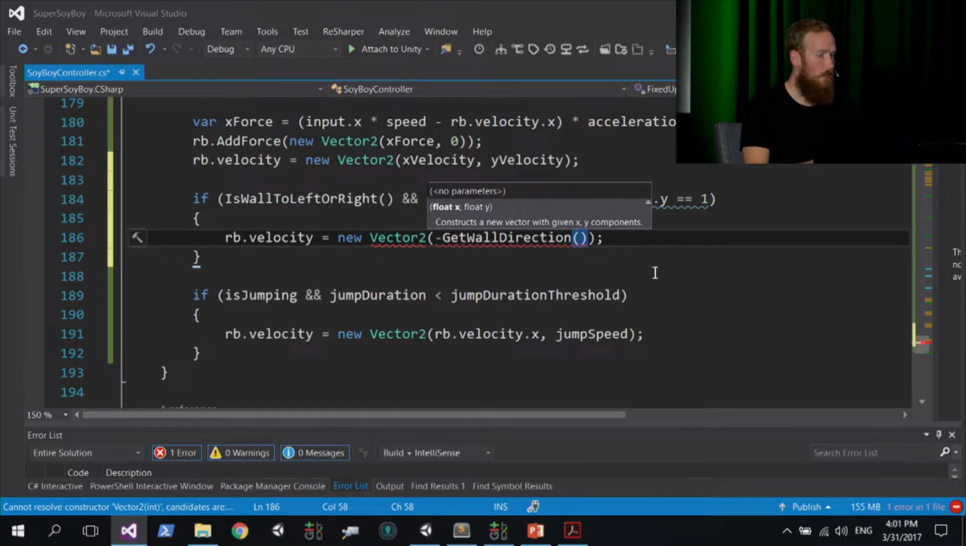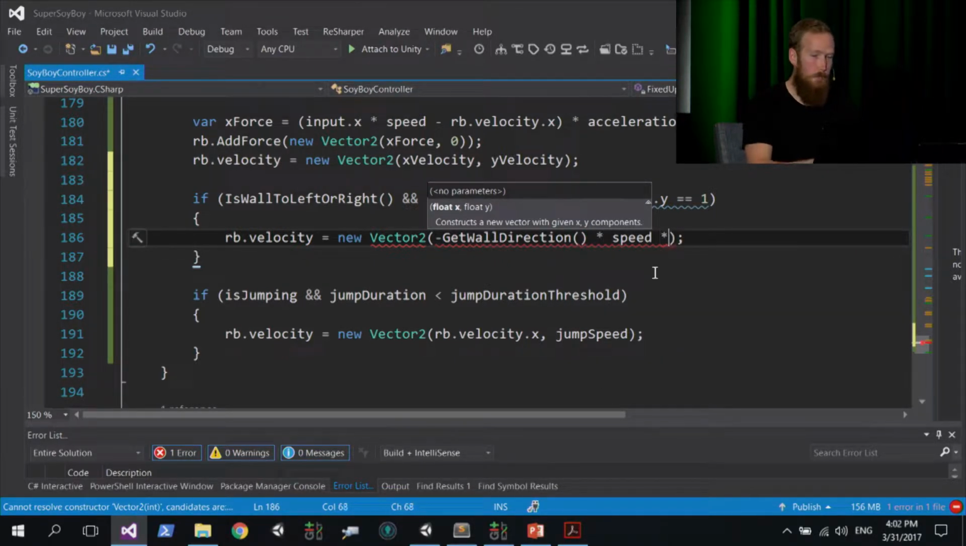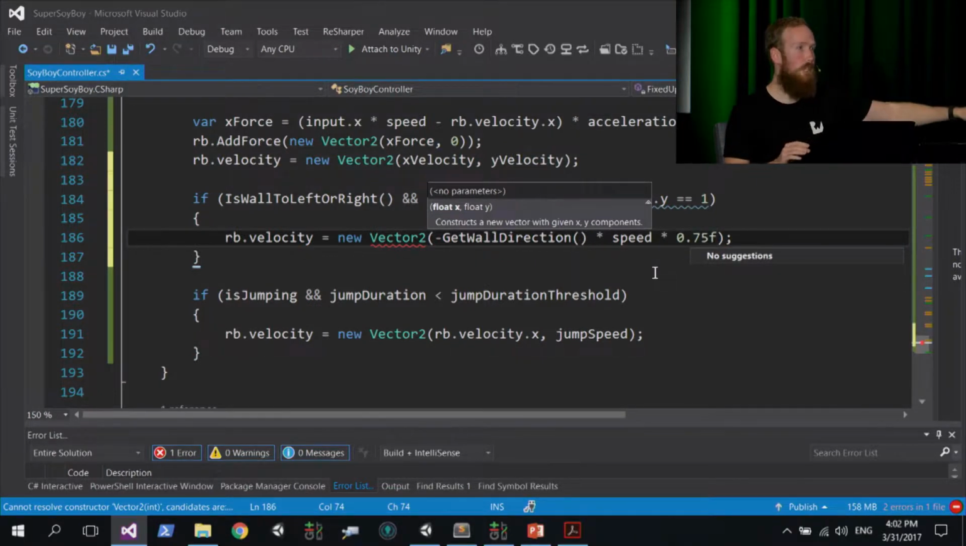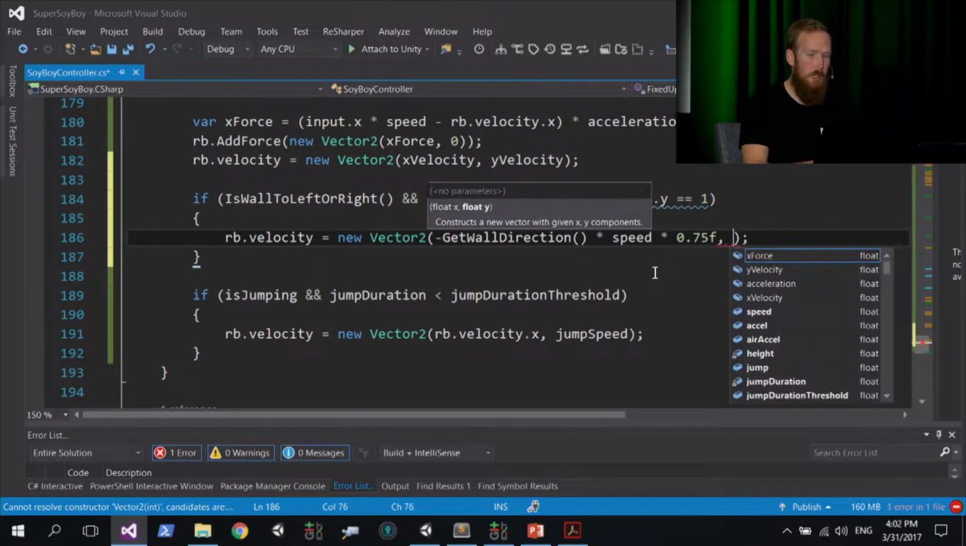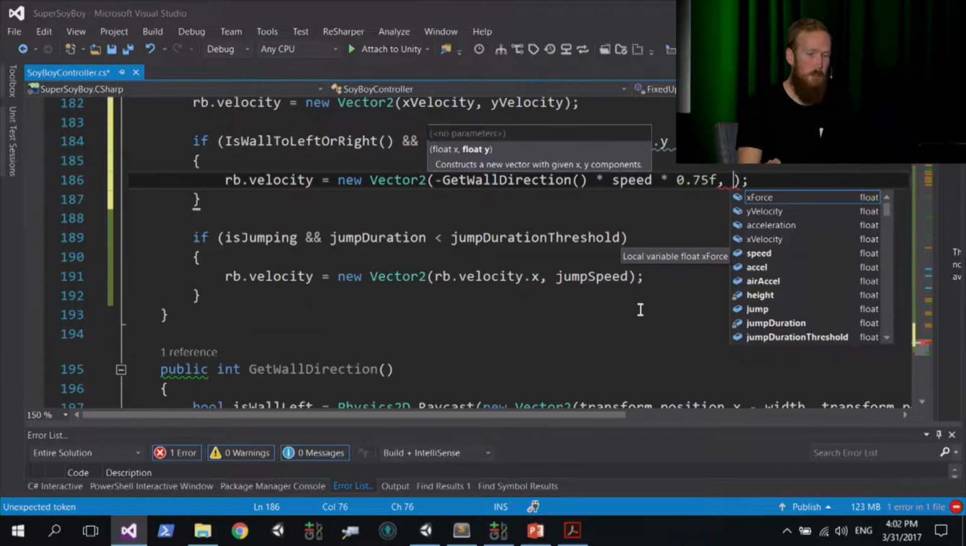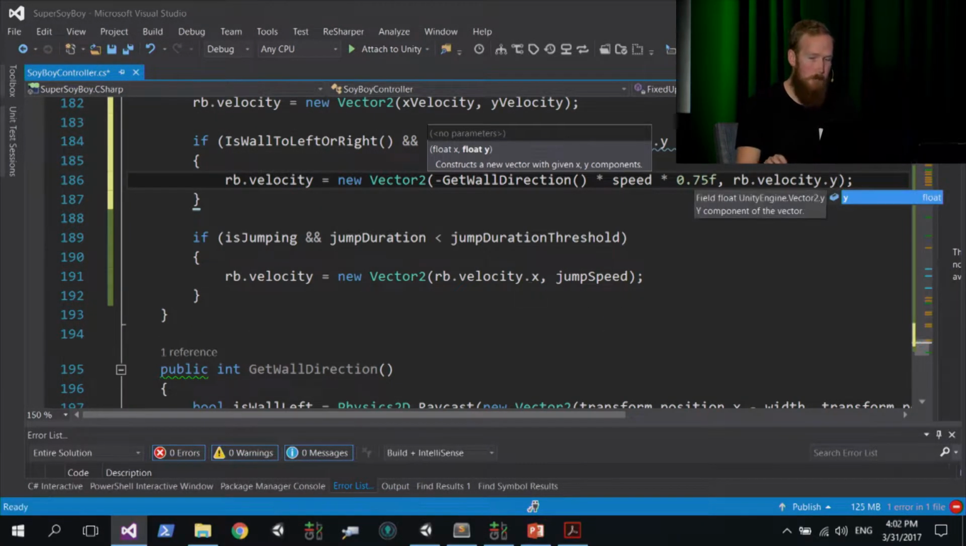And we're going to multiply that by speed. That's our constant speed value. And multiply that by 0.75f, a magic number. Now, if you think about jumping against the wall, when you come off that wall, you're going to lose a bit of energy. So it's just to simulate loss of energy by multiplying it down a bit with the 0.75 value. Now, we need a comma, so we need a y component for this Vector2. And we're going to pass in the current rigidbody.velocity.y.